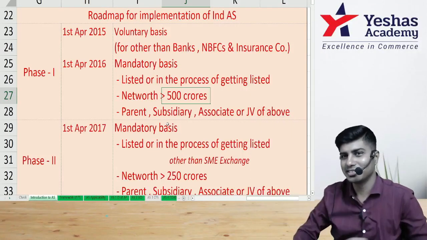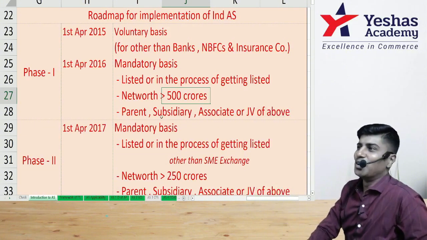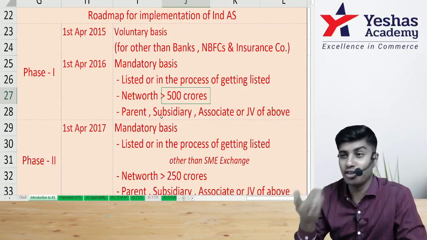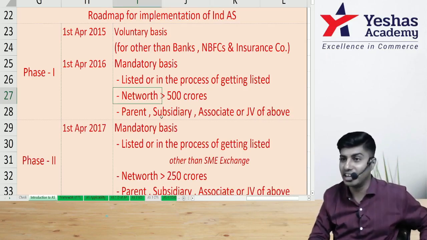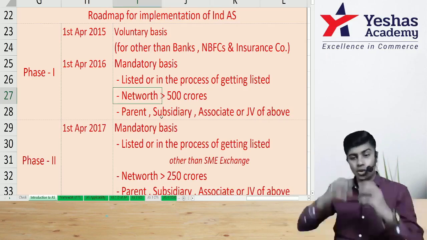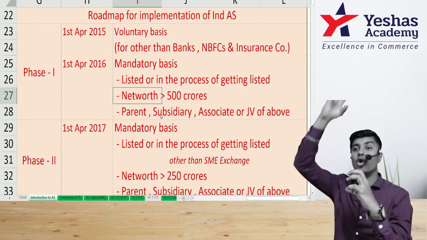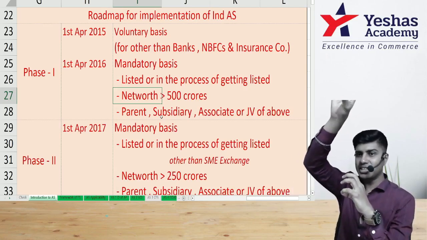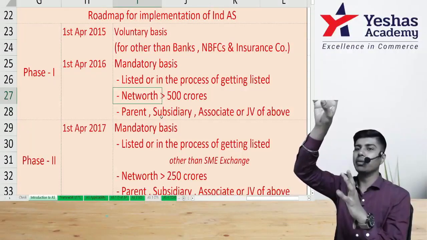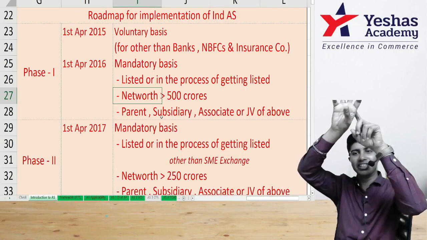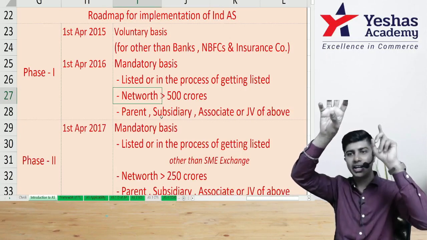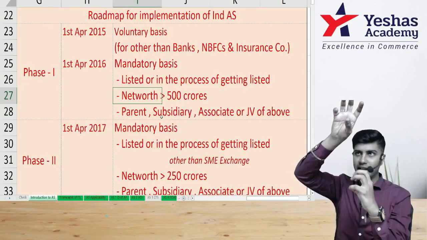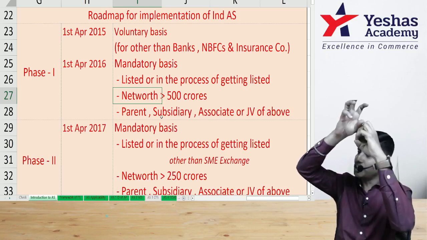I won't ask. Okay. So, if your company is listed or in the process of listing, or if your net worth is greater than 500 crores, or you have a parent company, a holding company, and if that holding company is listed, for them Ind AS is applicable. You are not a listed company, but because your parent is a listed company, your parent has to follow Ind AS, and because you are their subsidiary, this company should do consolidation.